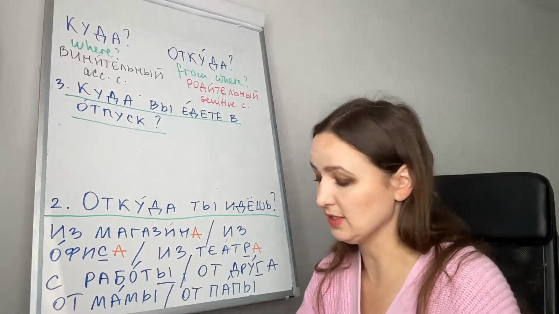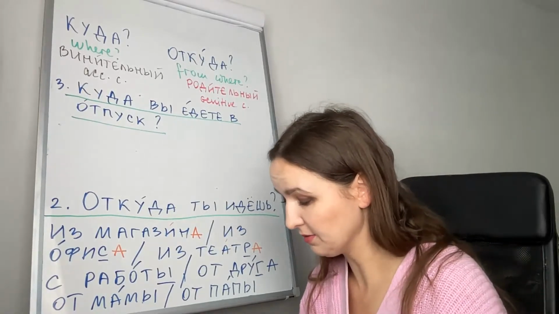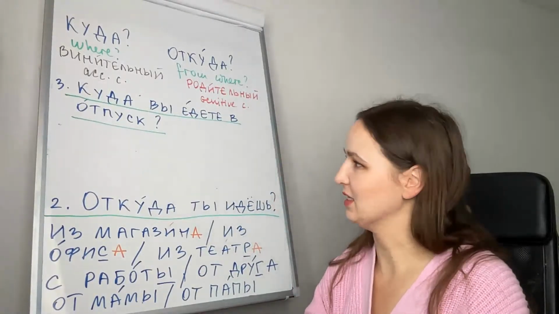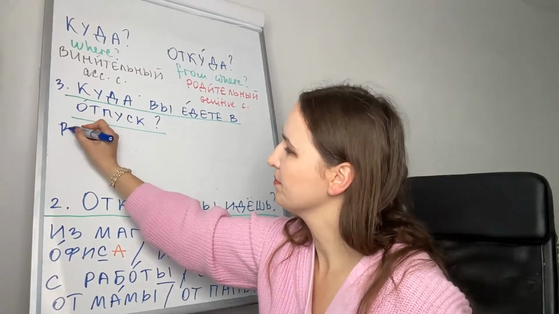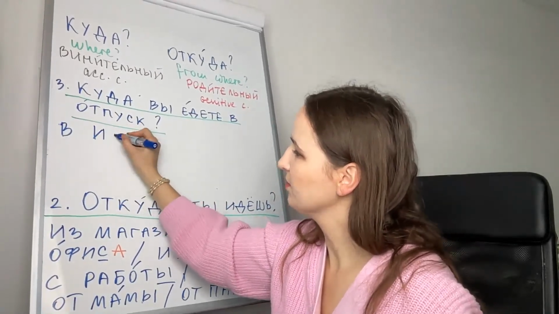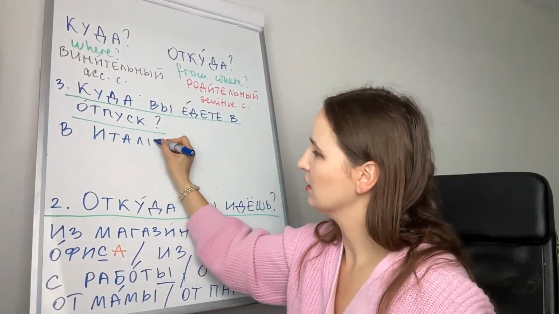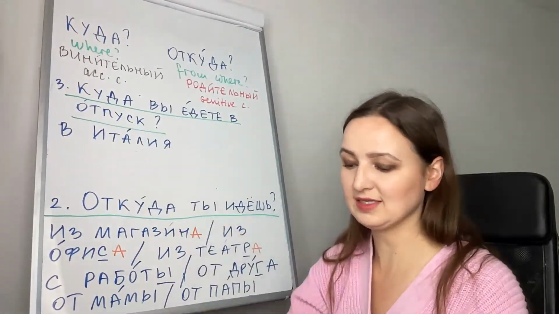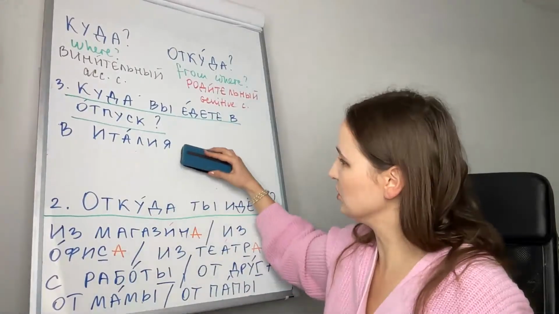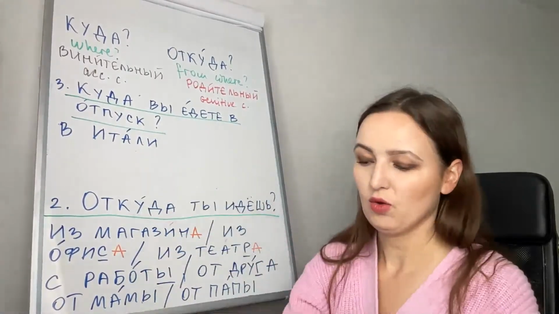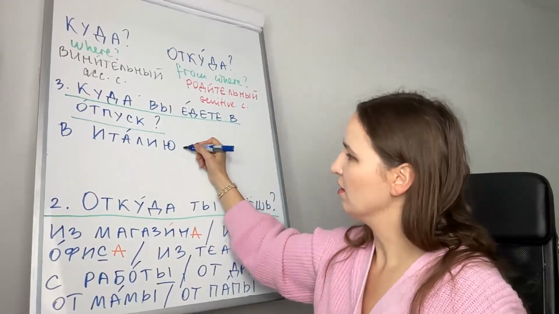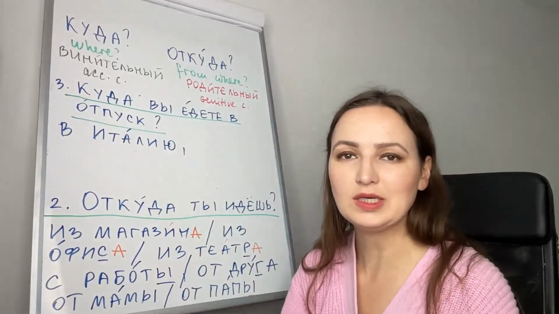And let's look at some possible answers. To Italy: в Италия. Италия, feminine noun ends in я. So in accusative, we will replace я with ю to make it accusative: в Италию, to Italy.